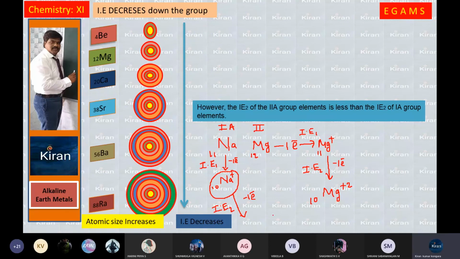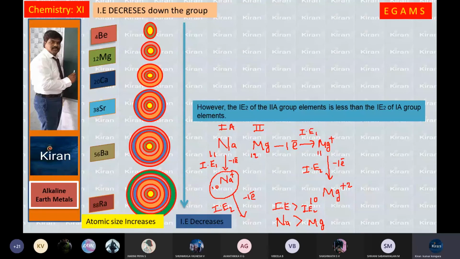That is the reason sodium's second ionization energy is greater than magnesium's second ionization energy. Here the IE2 of first A group is greater than the IE2 of second A group. This IE2 is less, this IE2 is high.